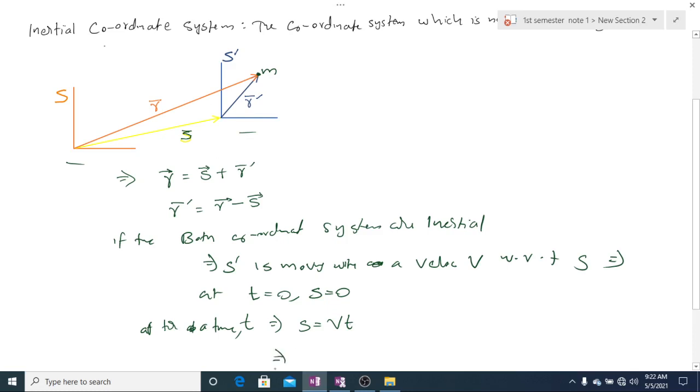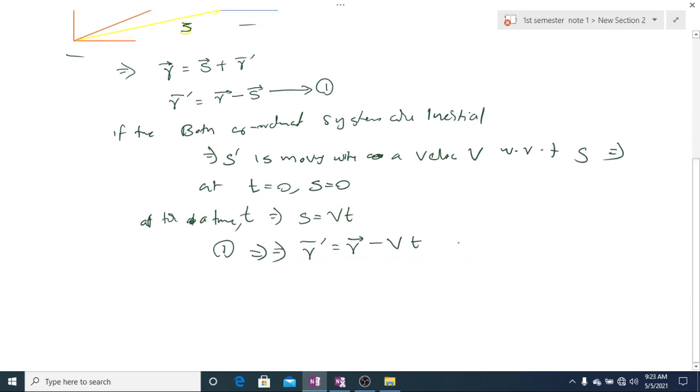Now we can write this equation. Let us call this equation 1. We can modify the equation as r prime is equal to r minus Vt. This is equation 2.